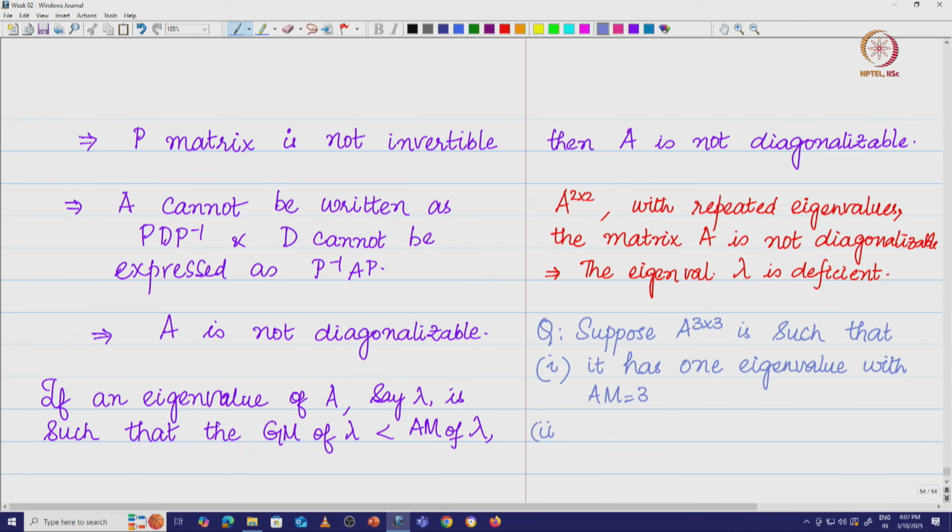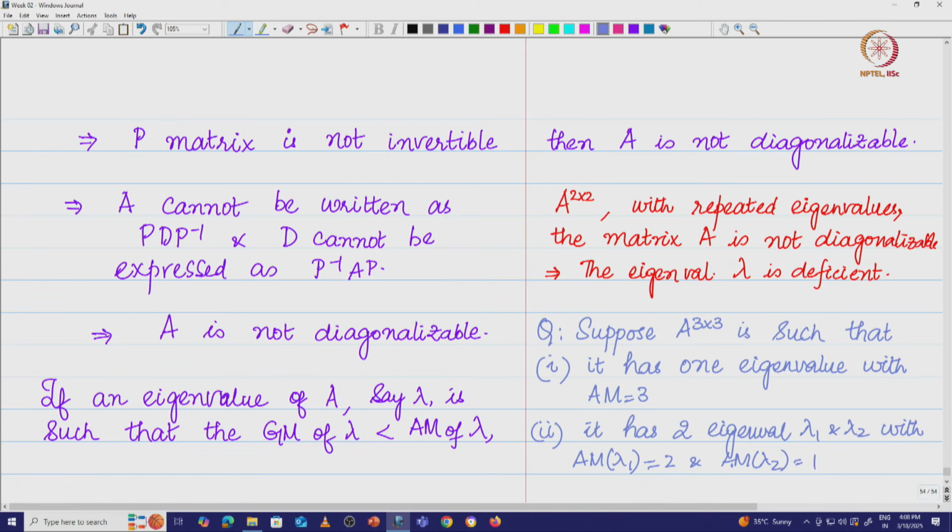Number 2, it has two eigenvalues lambda 1 and lambda 2, with algebraic multiplicity of lambda 1 equal to 2 and algebraic multiplicity of lambda 2 equal to 1.